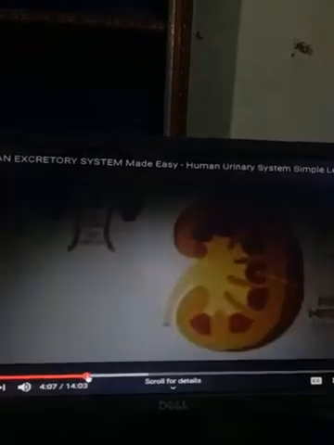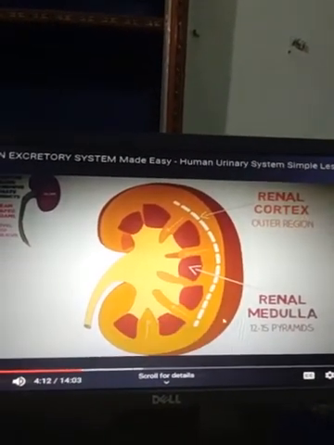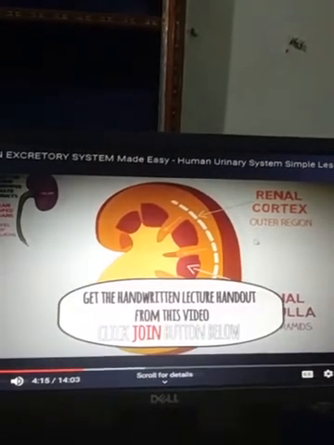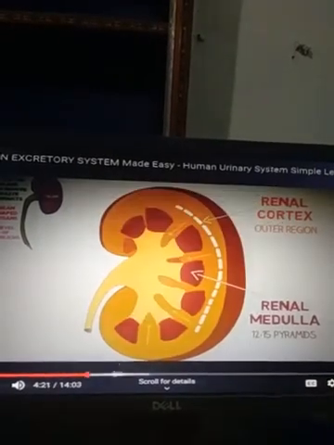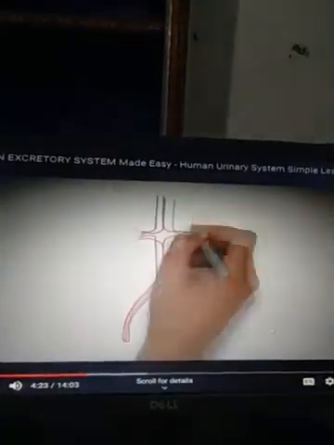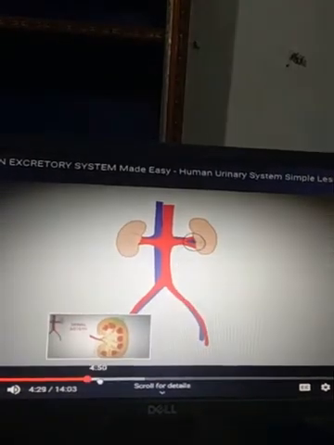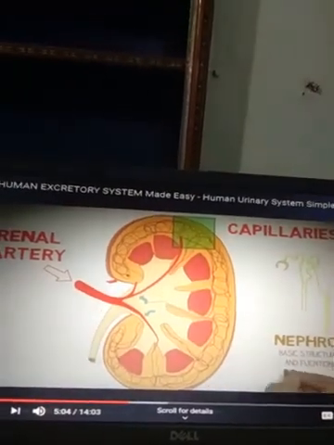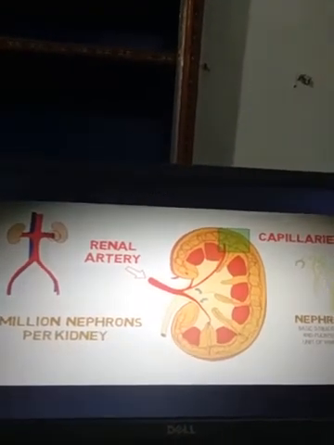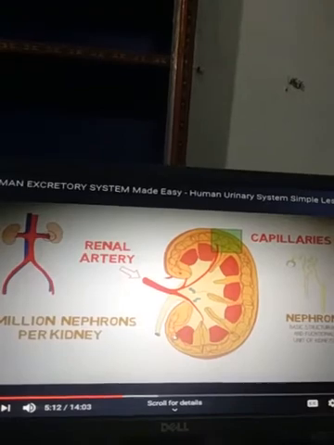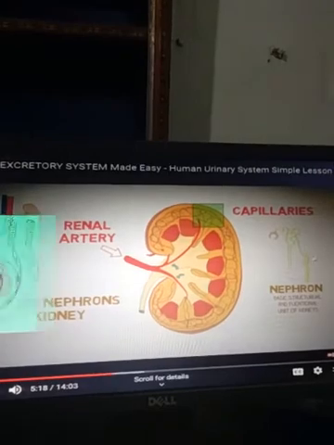In the full diagram we observe the cortex, the renal cortex, which is the outer region, and the inner region, which is the renal medulla. There are 12 to 15 pyramids. Next, blood capillaries are spread throughout the kidneys. There are millions of nephrons, the structural and functional unit of our kidney. Nephron is the basic structure of our kidney.